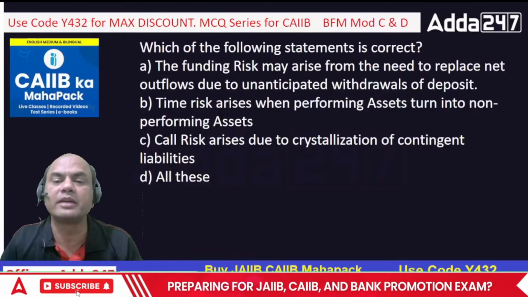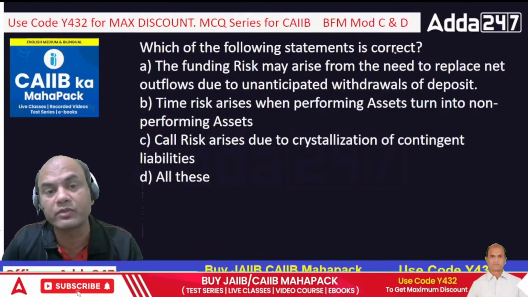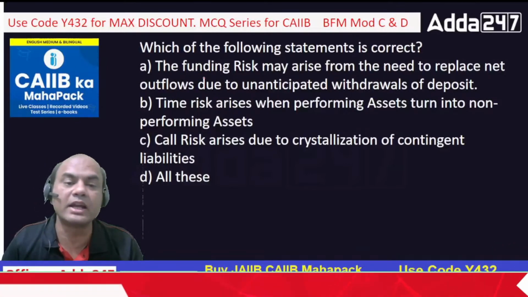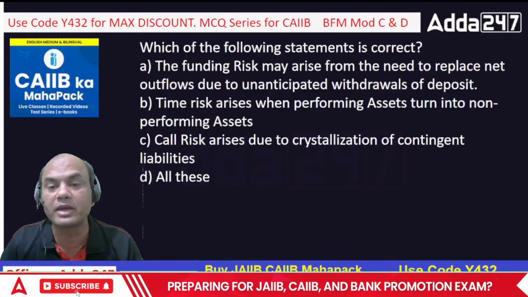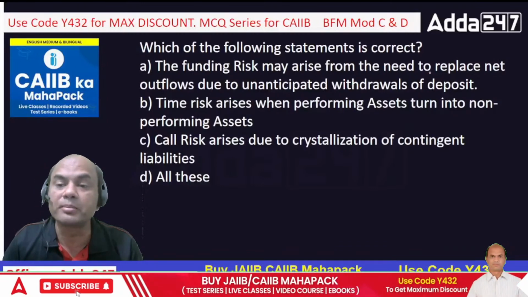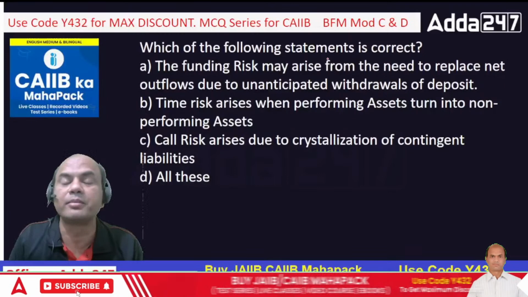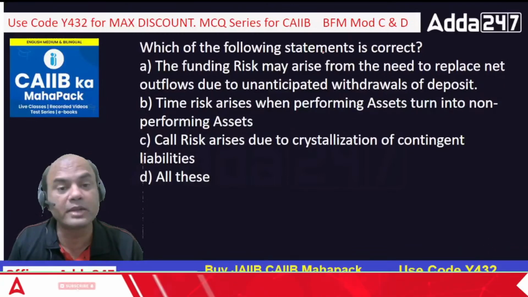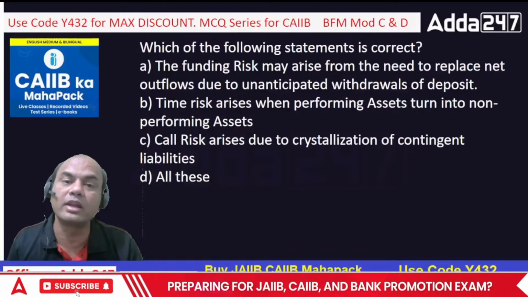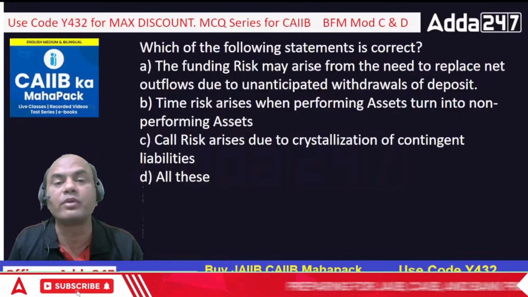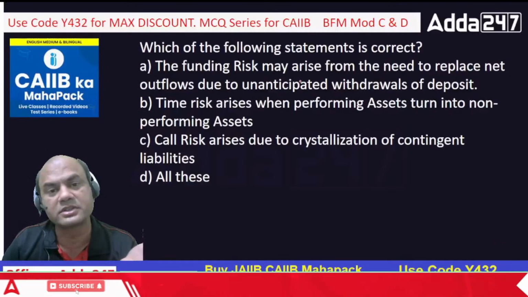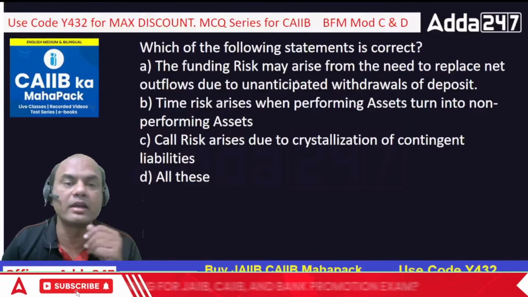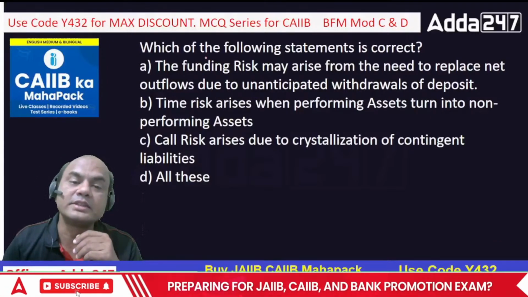Which of the following statements is correct? The funding risk may arise from the need to replace net outflows due to the unanticipated withdrawal of deposits. So if something is going out, I need to replace it. If I don't replace it, then what will happen? There won't be any funds. If all the depositors tomorrow start withdrawing the funds, I'll have to bring in new depositors. Otherwise, where will I get the cash from? So is this statement true?